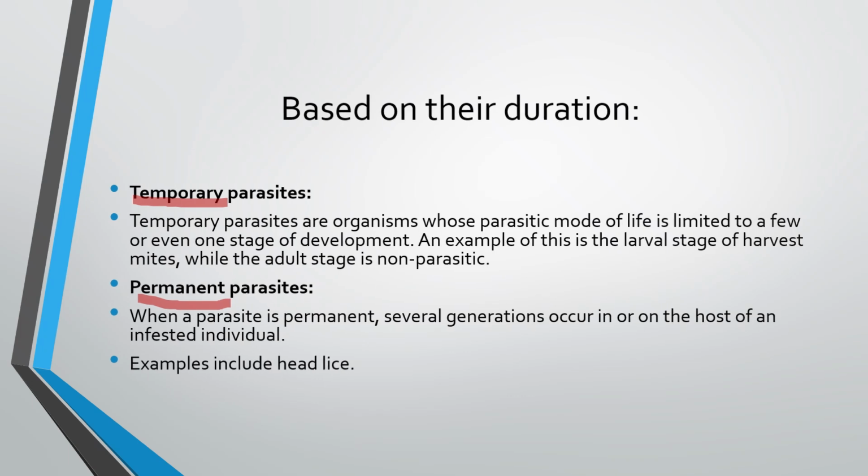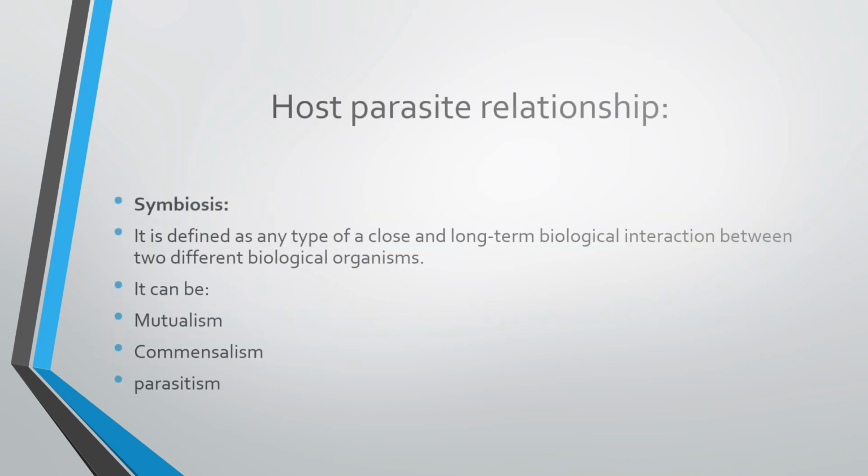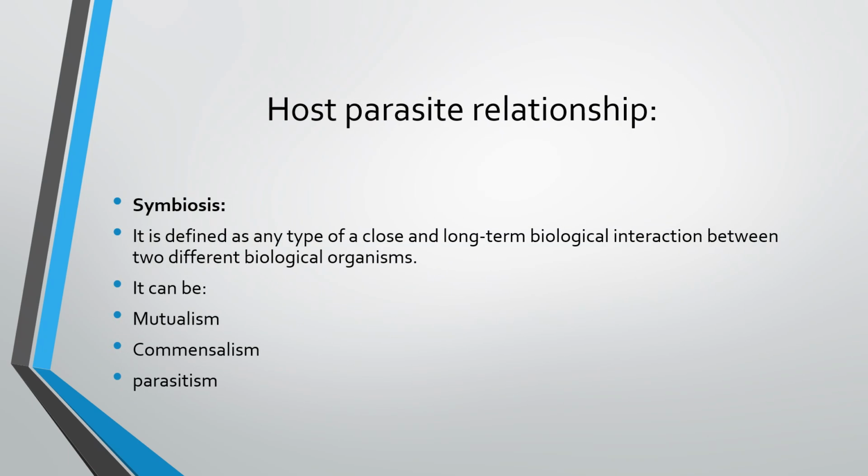Next, the host-parasite relationship. There are different types of relationships between host and parasite. This relationship is called symbiosis. It is defined as any type of close and long-term biological interaction between two different biological organisms. If two different living organisms, maybe a host and a parasite, live together, this relationship is called symbiosis. There are three different types of symbiosis: mutualism, commensalism, and parasitism.